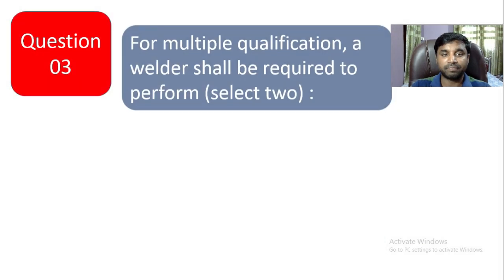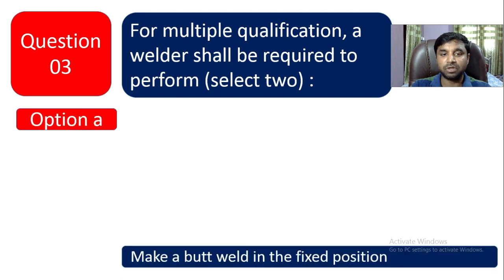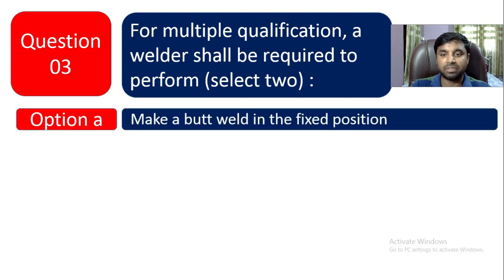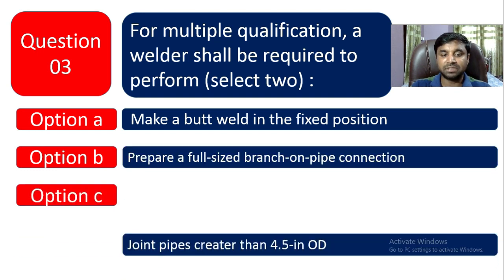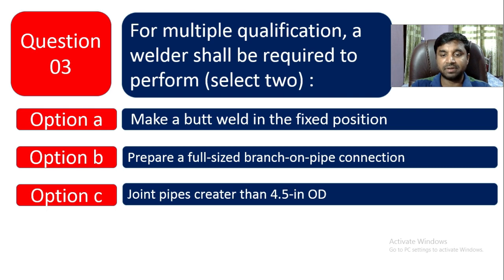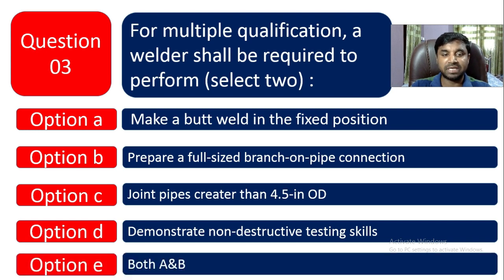Question number 3. For multiple qualification, a welder shall be required to perform, select 2. So 2 options you have to select. Option A is make a bar weld in the fixed position. Option B is prepare a full size branch on pipe connection. Option C is join pipes greater than 4.5 inch OD. Option D is demonstrate non-destructive testing skill. And option E is both A and B.